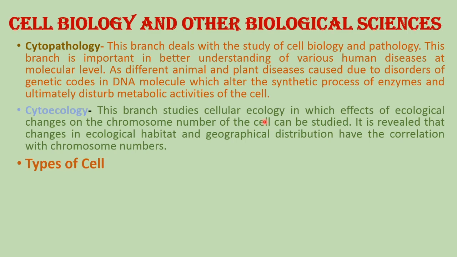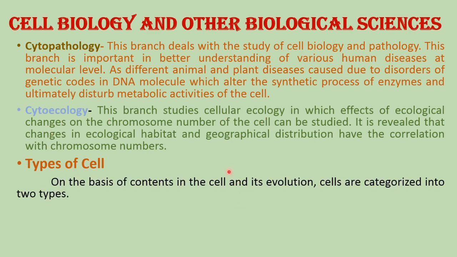Now, there are two types of cells we know very well. On the basis of contents in the cell and their evolution, there are two types of cells. First is the prokaryotic cell and another is the eukaryotic cell. The prokaryotic cell can be seen in bacteria, cyanobacteria and other such organisms, but the eukaryotic cell can be observed in higher plants and higher animals. In the next video, we will see these different types of cells, that is prokaryotic cell and eukaryotic cell, in detail with suitable diagrams.